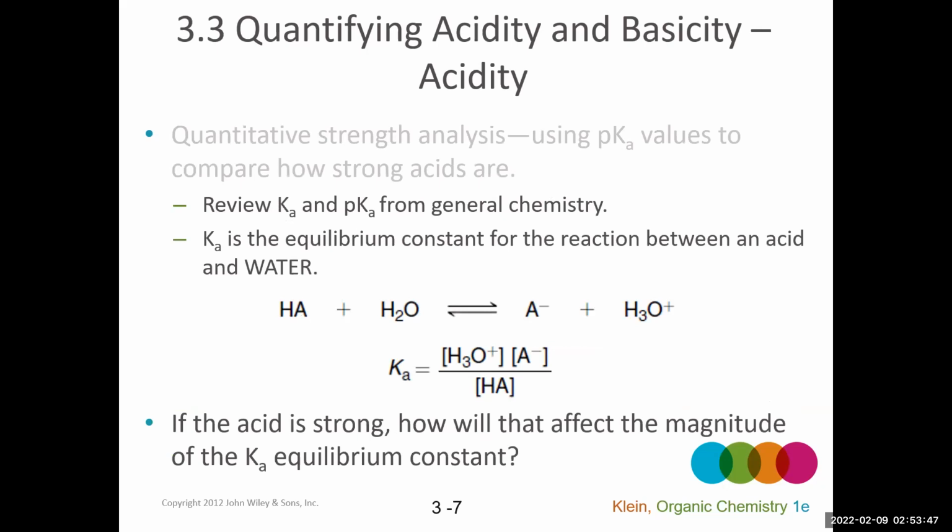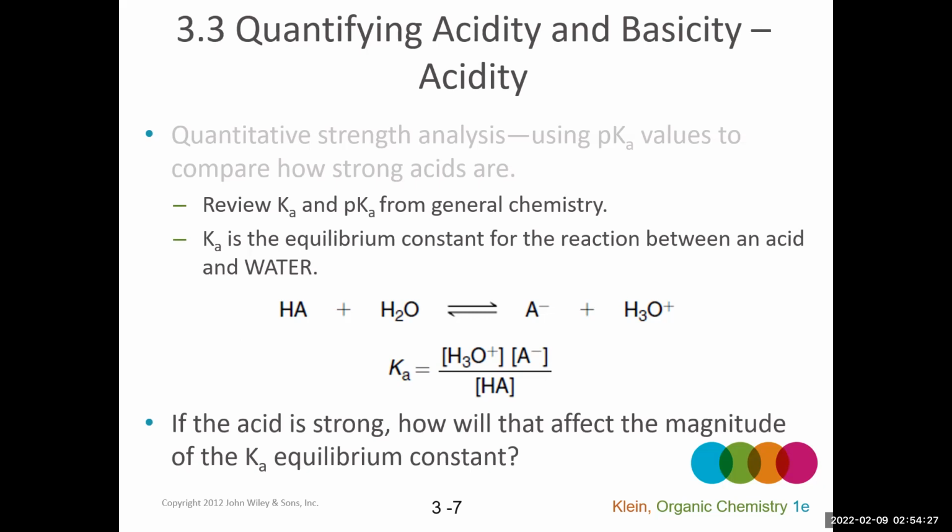Okay, so let's review, starting with the quantitative strength analysis. So remember how Ka is calculated. It's an equilibrium constant for the reaction between acid and water. Specifically, it's the concentration of the products over the concentration of reactants. And recall that if you have a very large number, then that means that there were a lot more products than reactants at equilibrium. And we say that's associated with a strong acid because it more completely reacted.